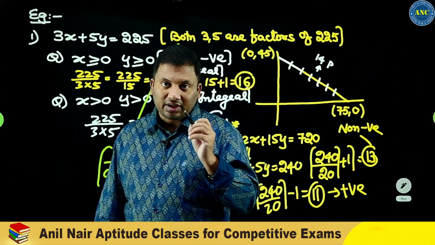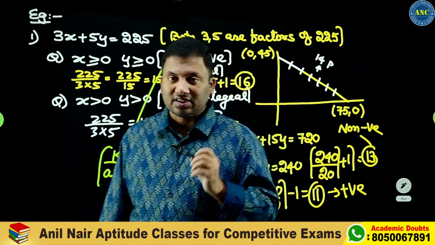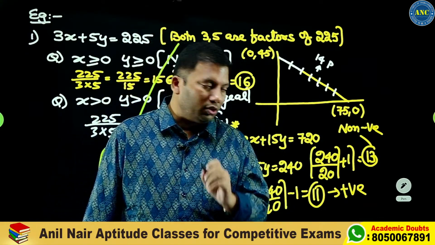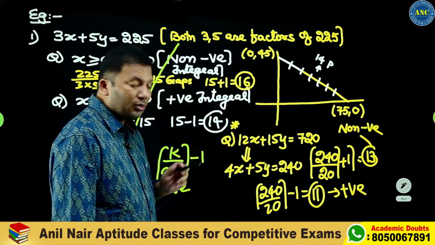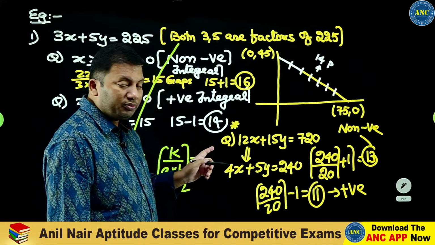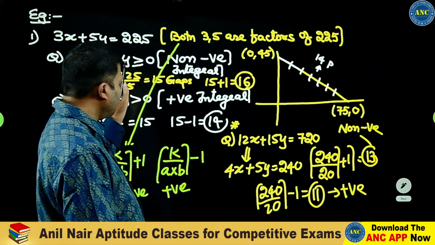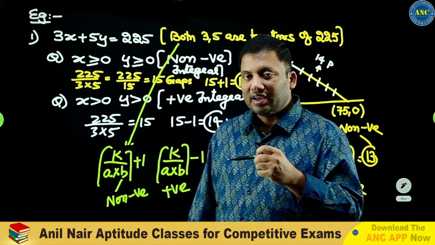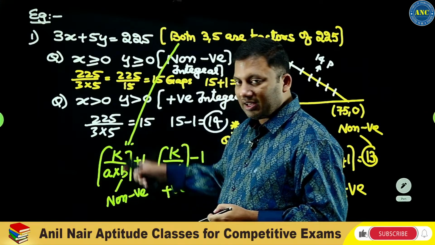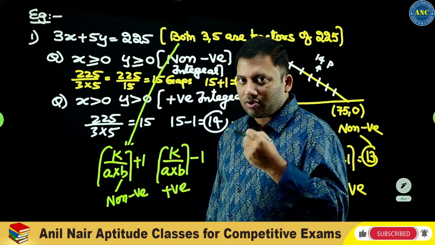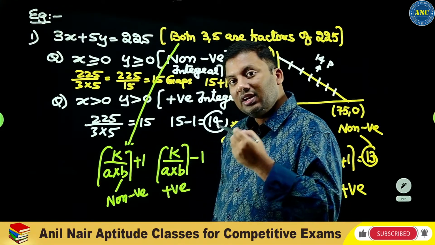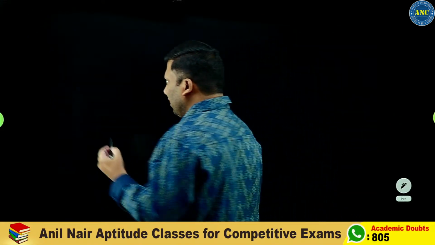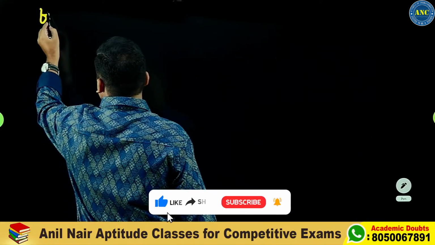If the linear equation's coefficients of x and y are not co-prime to each other, make them co-prime to each other. I hope the idea is clear. This is what we discussed, but in the last few years of the CAT examination, instead of asking like this, he changed the question to a different format. The concept remained the same. That also we will discuss.